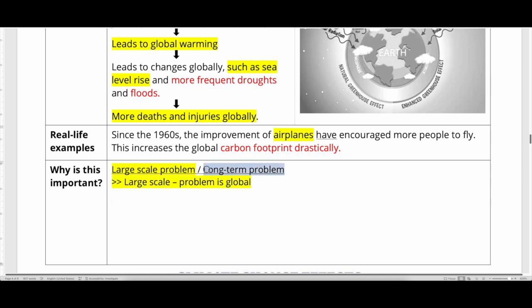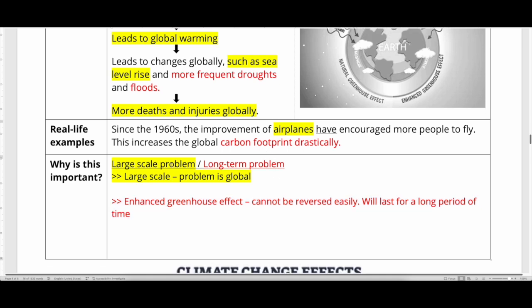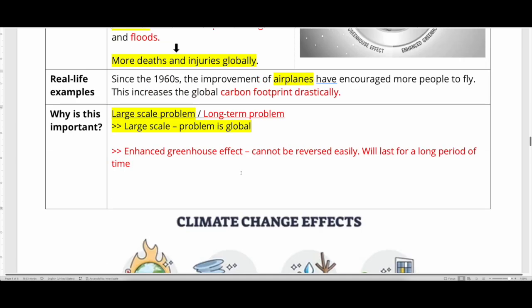Now, some of you may also argue that this is also a long-term problem. All right, why do you say so? Because some of these things cannot be reversed easily. The global enhanced greenhouse effect cannot be reversed easily. So this issue will last for a long period of time. Okay, so yes, it is important because it is both a large-scale problem and a long-term problem.